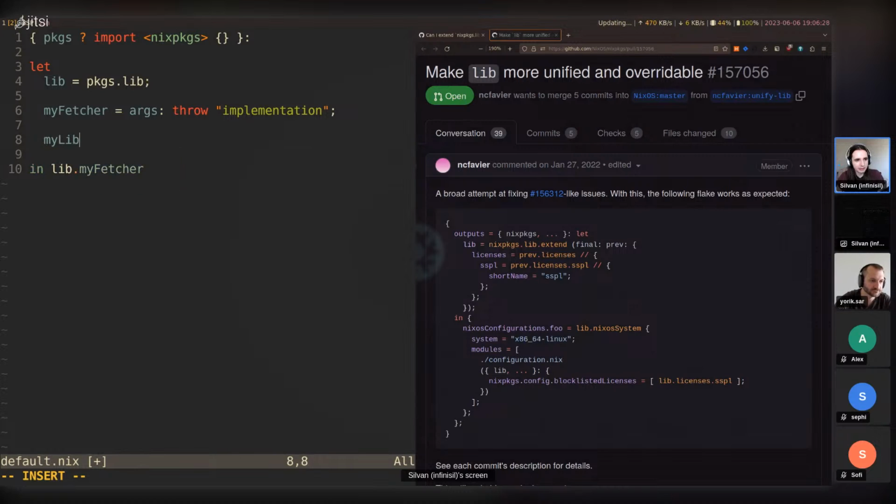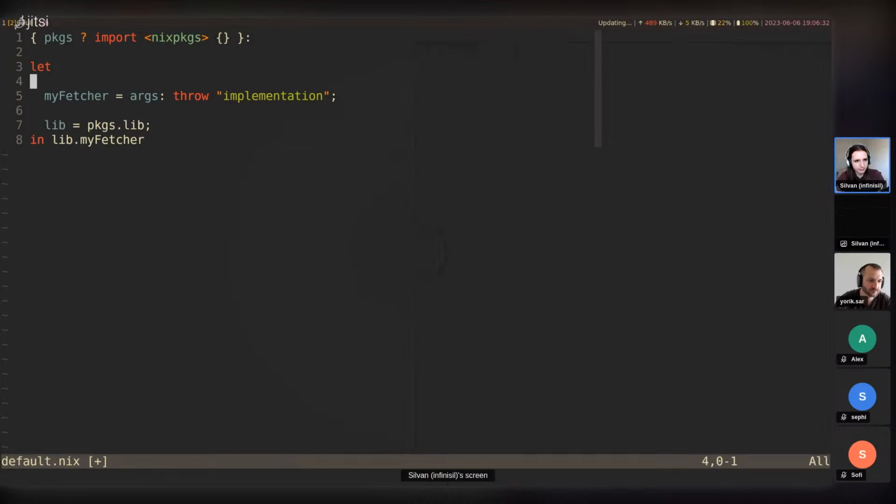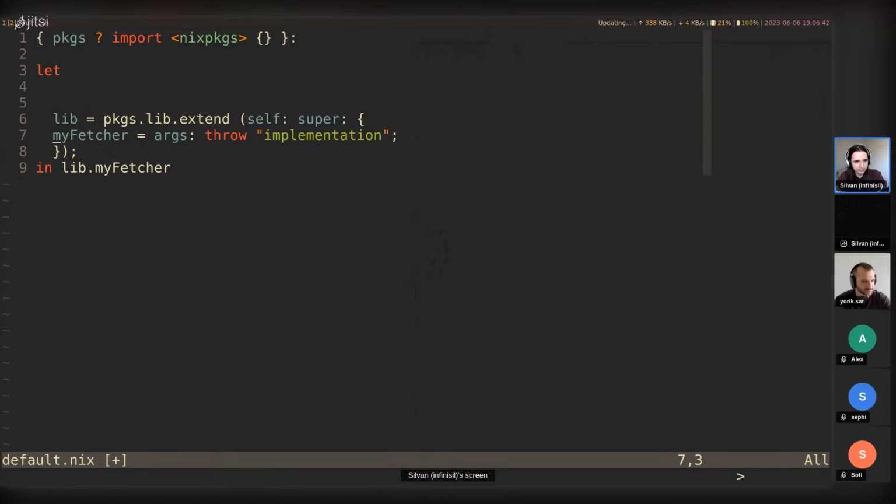So we can say my lib, or actually let's extend the lib up here. We can say lib.extend, and then we can just add an overlay here. And so I'm just going to say myFetcher in here, args, and throw my implementation.